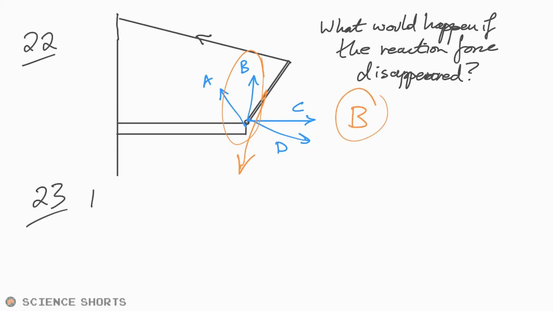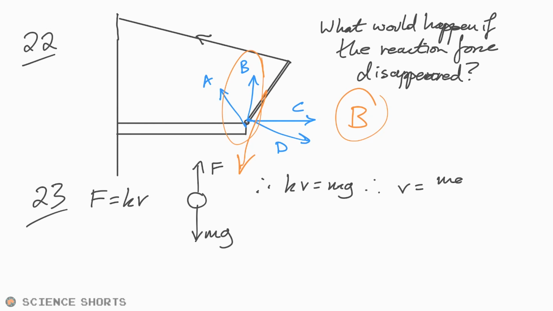23. Resistive force is kV. What is the terminal speed of the sphere? Okay. So if we have a ball that's falling at terminal velocity, we know that we have the drag force pulling upwards is equal to mg. Therefore, we can say that kV is equal to mg. Therefore, V is equal to mg over k. Easiest question ever.